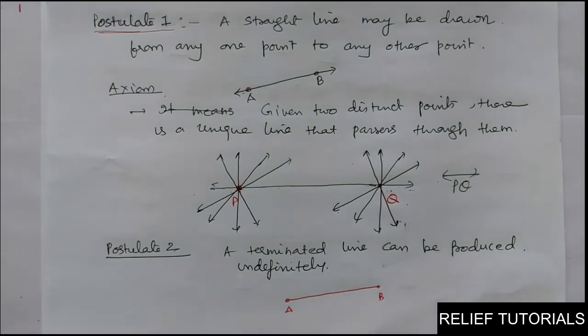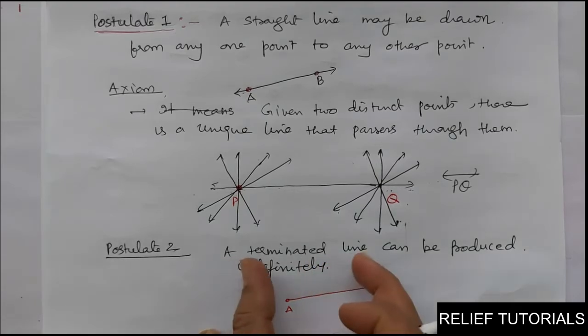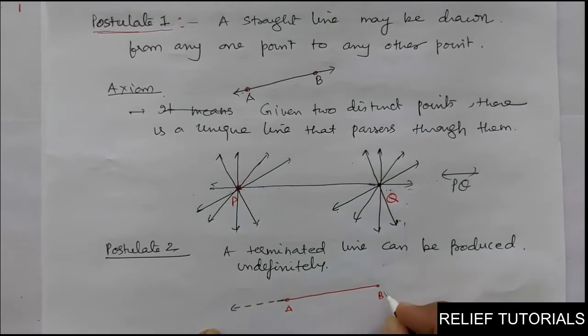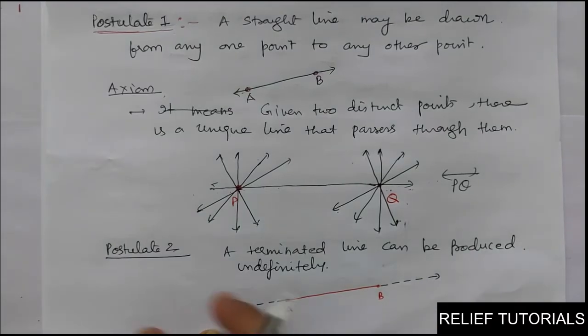Terminated means it is not extending in both directions. This is called a terminated line. A terminated line means line segment AB. So this can be extended indefinitely in both directions. This is postulate 2: a terminated line can be produced indefinitely.